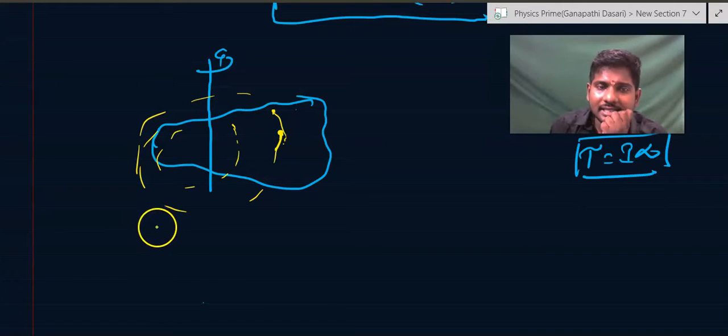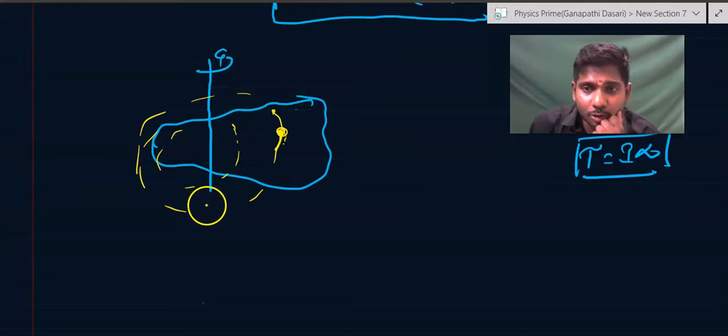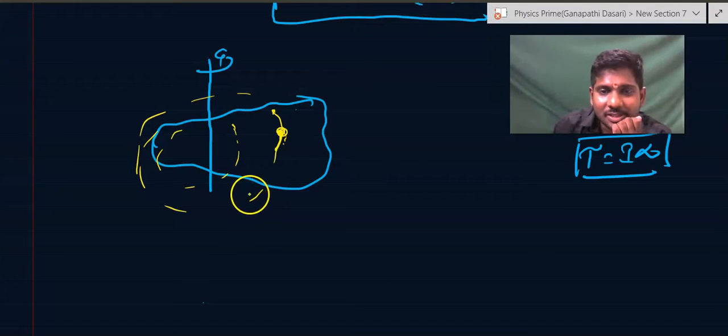So if a particle is moving in a circular motion, we know the speeding up, the increase of the speed of the particle, will only be dependent on the tangential force to it, right? So what is the force on a single particle?